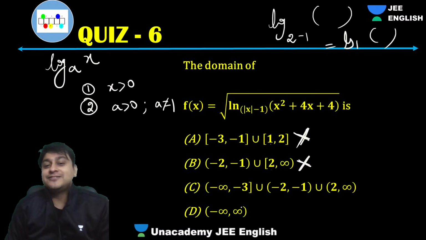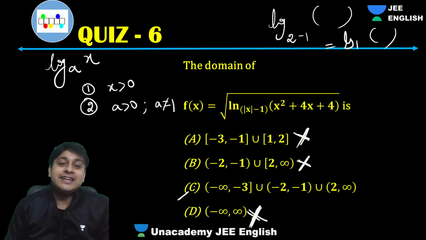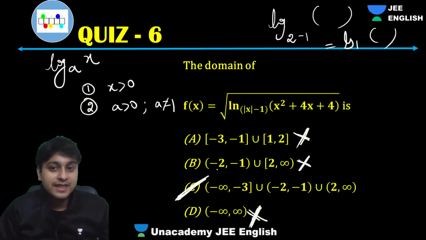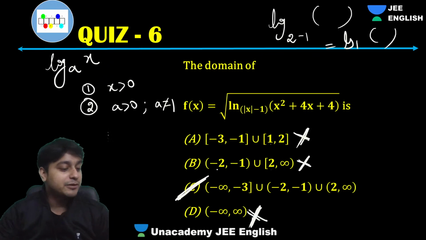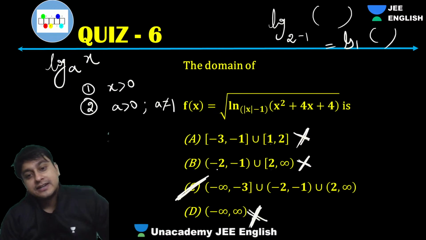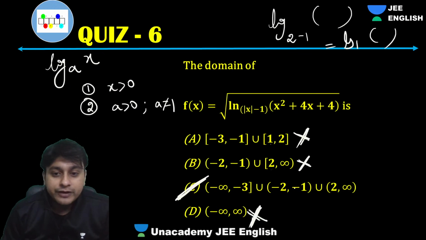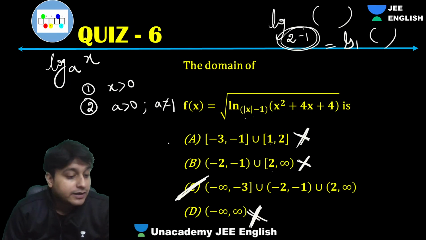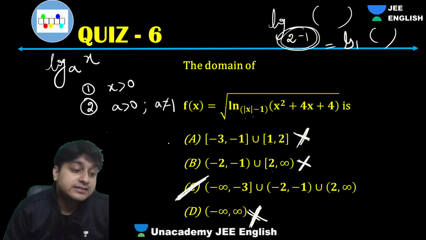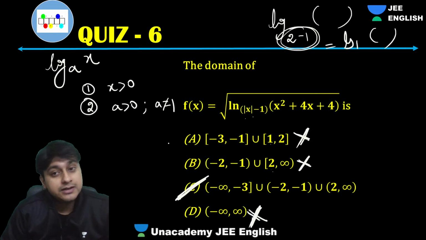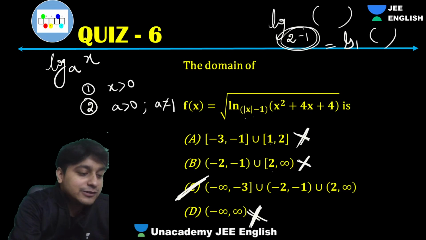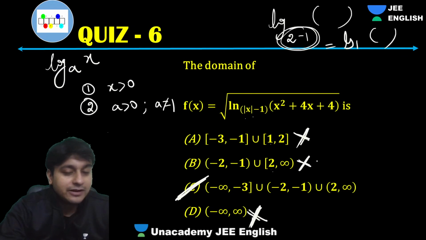Third is saying minus infinity to infinity. Obviously it's wrong. You can easily check by options. Within seconds you can solve these questions. Understood? You don't have to go by a lengthy procedure as well. Clear? So guys, simply what we have to do is check the options. So this is saying 2, we cannot put 2 because at x equals to 2, base will become 1. So base can never be 1 of any particular log. And I have done all those derivations, guys, so that you can understand.